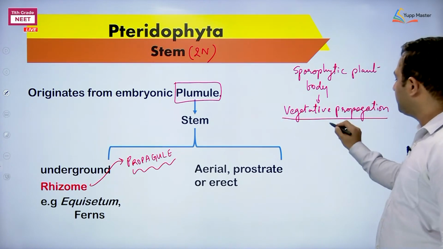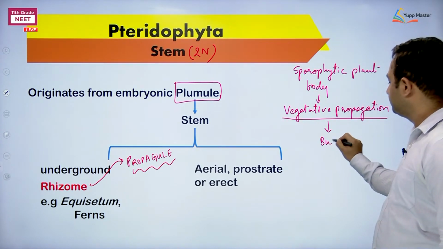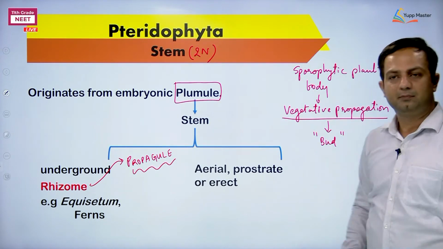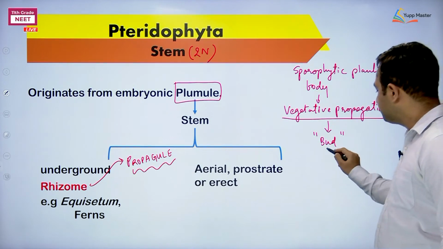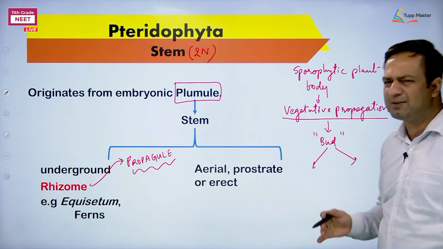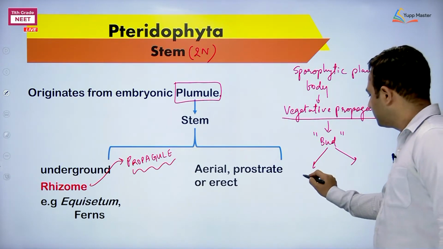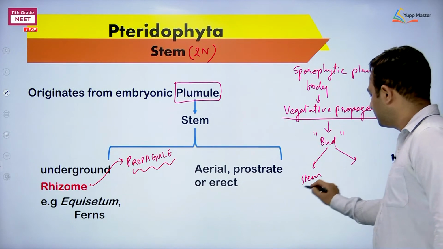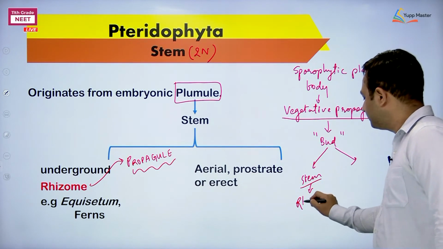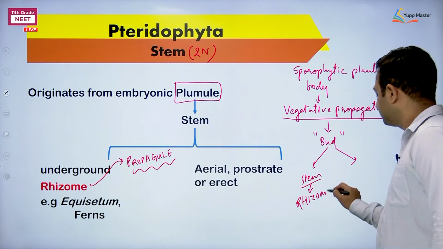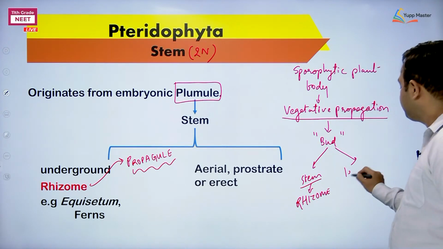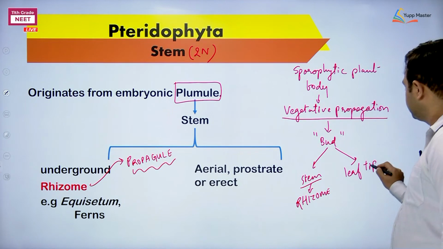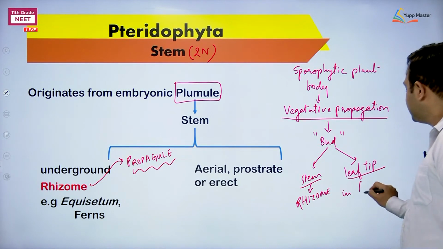Okay, vegetative propagation. And this vegetative propagation requires bud. You can refer morphology of plants for studying bud. Okay, this bud is present on stem is obvious, right? For example, rhizome. And the second example or second place is leaf tip. That is seen in Adiantum.